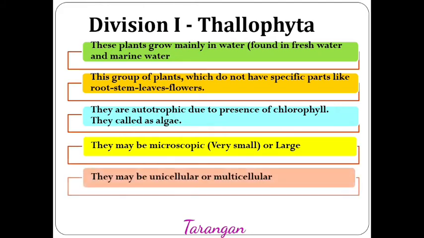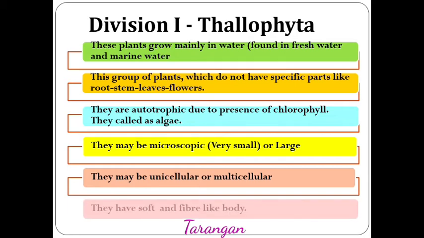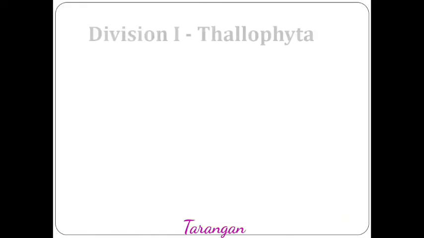Algae have great variety. Algae may be microscopic, that is, very small, or some are huge or large also. They may be unicellular or multicellular. As we have discussed, algae have a great variety. Some algae are unicellular but some are multicellular. The plant body is very soft and fiber-like. Let's have some examples.